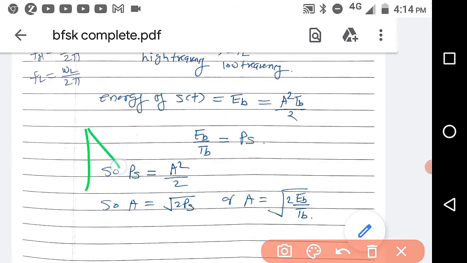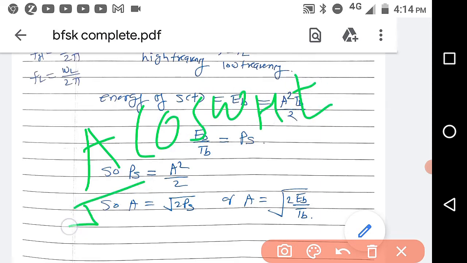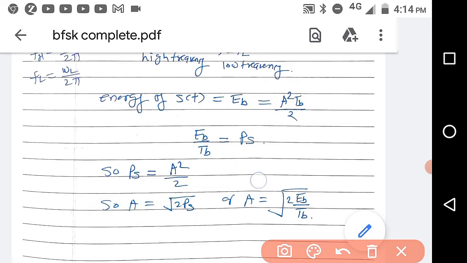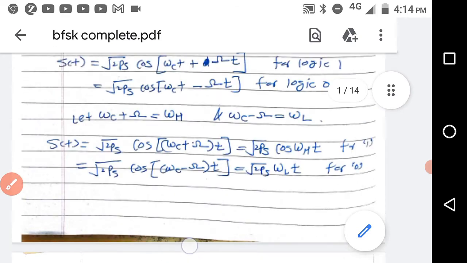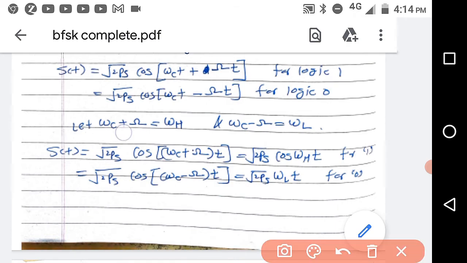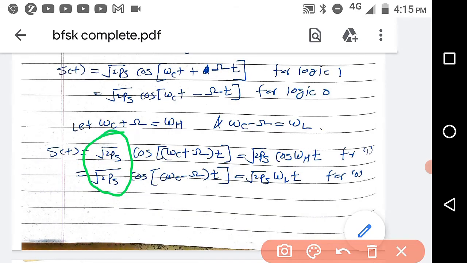So instead of A cos omega h t, you can write root 2 Ps, or root 2 Eb by Tb. We have already written root 2 Ps, so instead of root 2 Ps, we can write A as well as root 2 Eb by Tb.